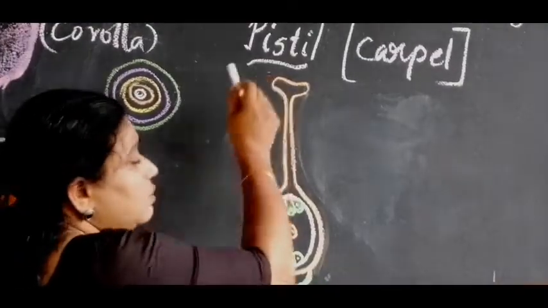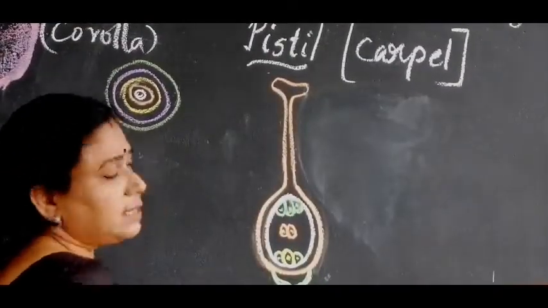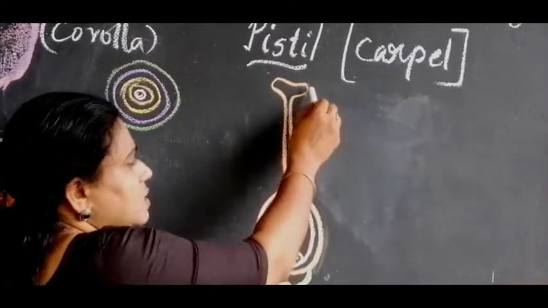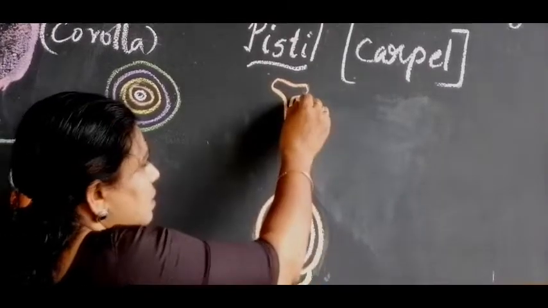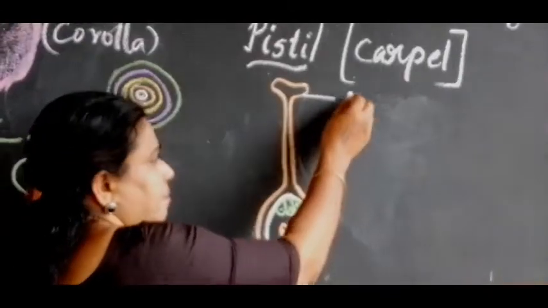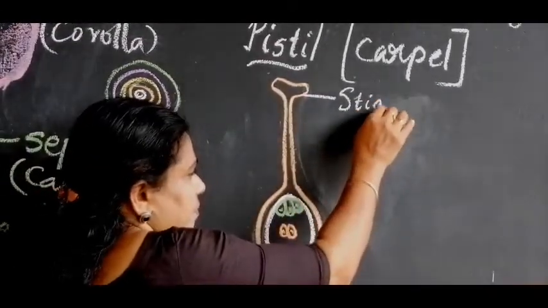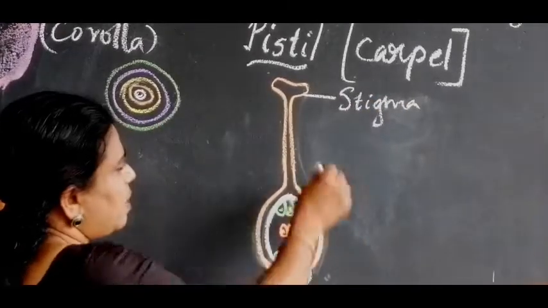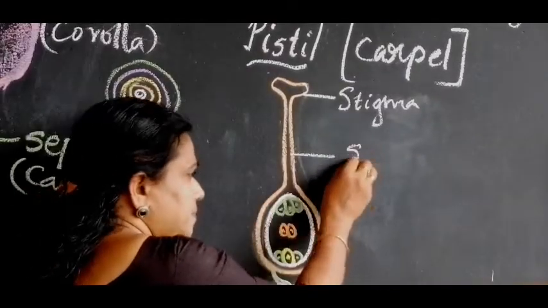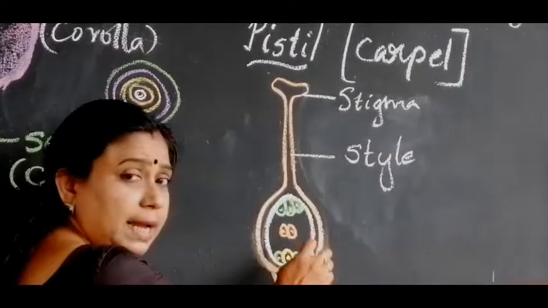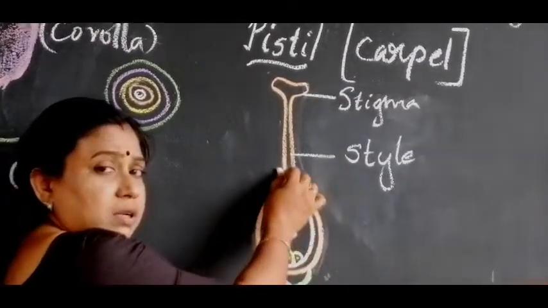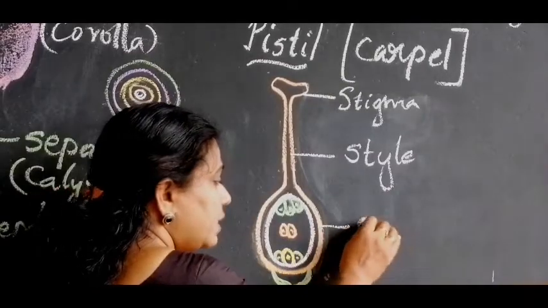Next you can study the female reproductive organ, that is the pistil, otherwise called the carpel. This pistil consists of three parts. The top or tip part is called the stigma. Followed by the stigma, there is a tubular structure called the style. And followed by the style, at the bottom, there is a swollen structure called the ovary.